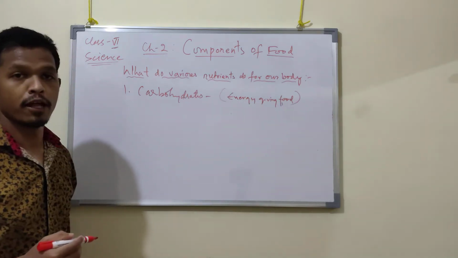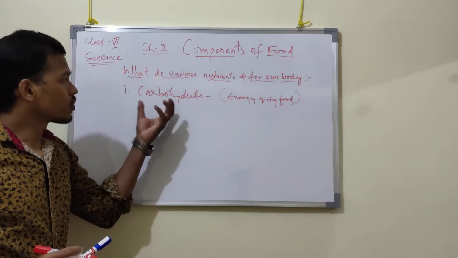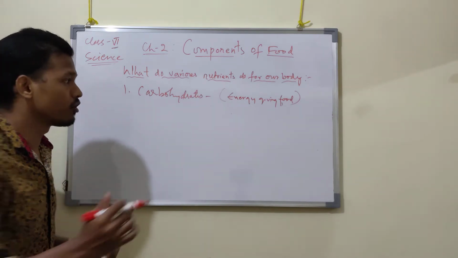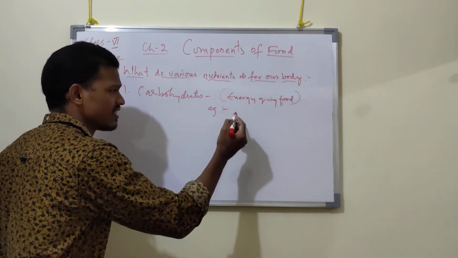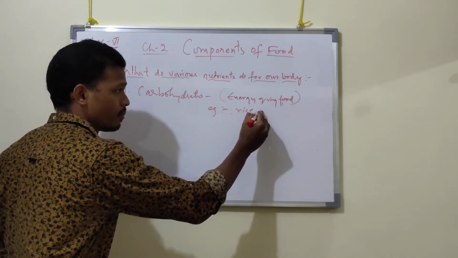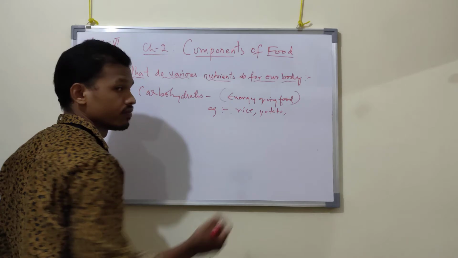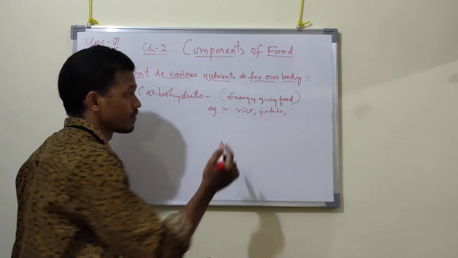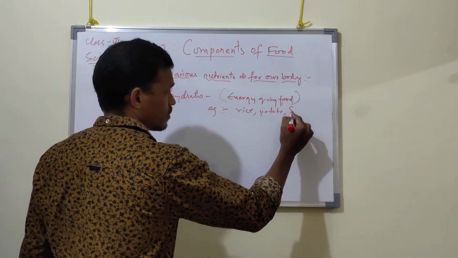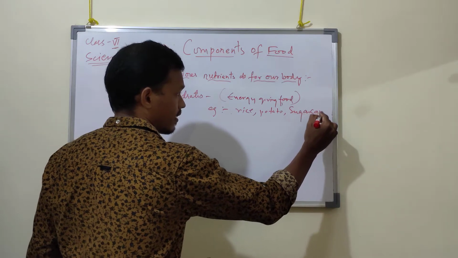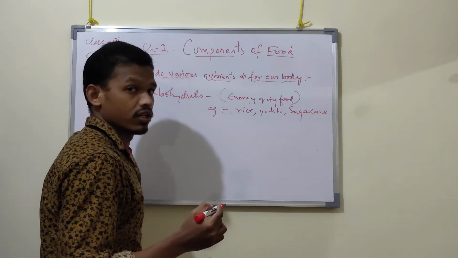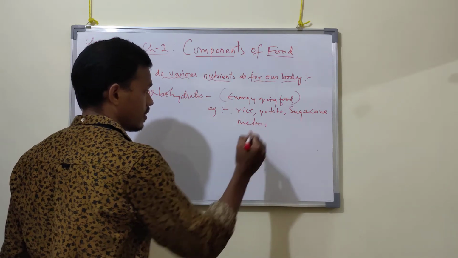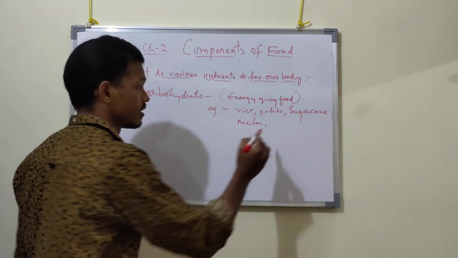What are the sources of carbohydrate? From which food product do you get carbohydrate? For example, rice, potato, sugarcane, melon, watermelon, and wheat also.